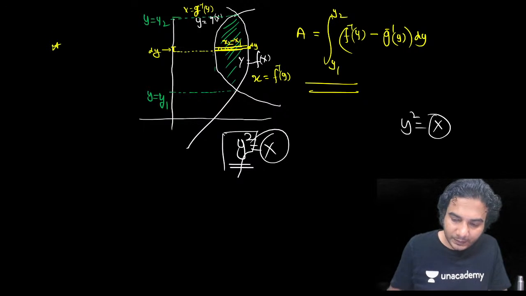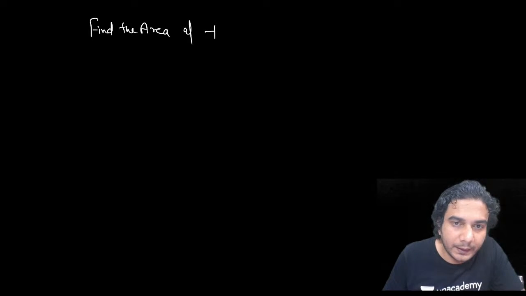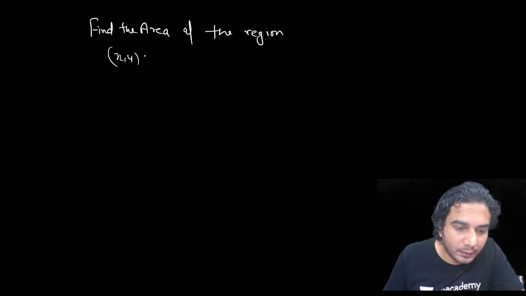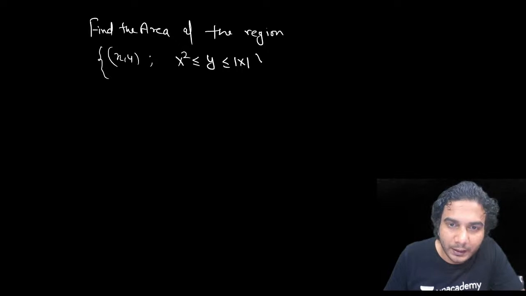Chalo, let's start practicing some questions. So the first question is find the area of the region x comma y which satisfy this: x square less than or equal to y is less than or equal to mod of x. Okay, it is written like this. So let's figure it out. What is written here?